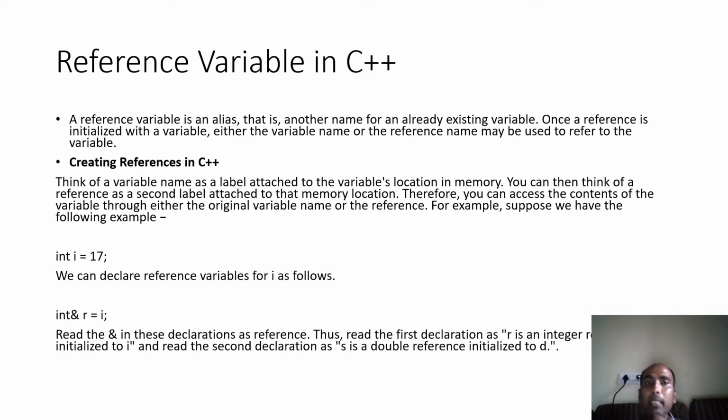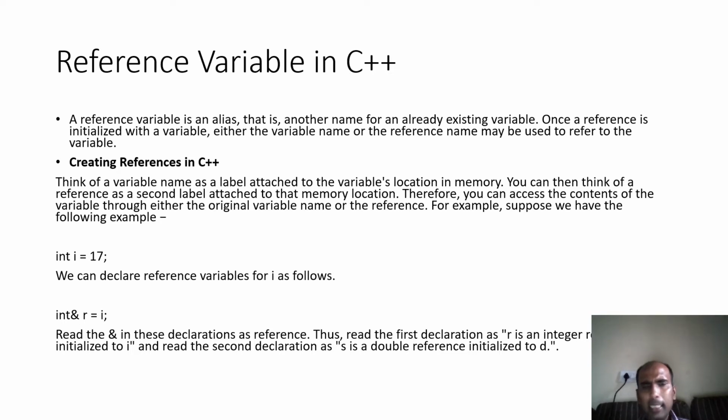A reference variable is an alias. Alias is nothing but a nickname, that is, another name for an already existing variable. Once a reference is initialized with a variable, either the variable name or the reference name may be used to refer to the same variable. So if you call Amit or if you call Sumit, the same person will come, because Amit and Sumit are names of the same person.